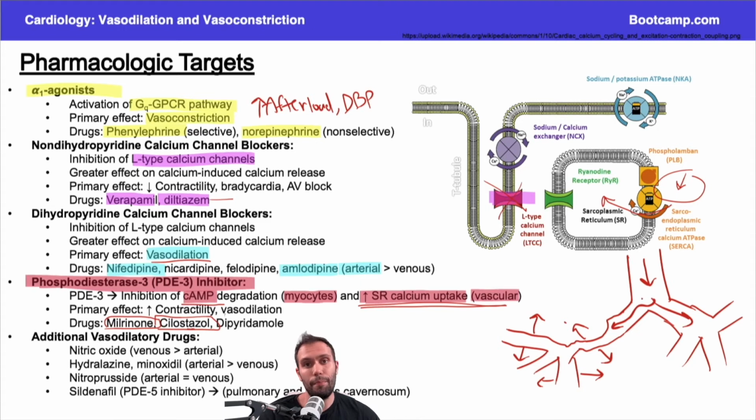So this is the basis. If you understand this, you can understand what dipyridamole essentially is used for and what it does. Dipyridamole is going to be a vasodilator. Because it's a phosphodiesterase 3 inhibitor, it also causes increased levels of adenosine. And you might remember in the coronary vessels, adenosine is going to be contributing to vasodilation. Dipyridamole essentially does this by inhibiting the breakdown of adenosine, so there's more of it around.